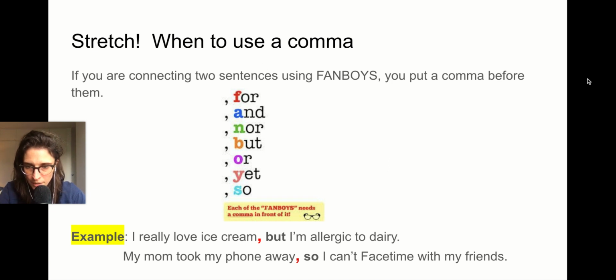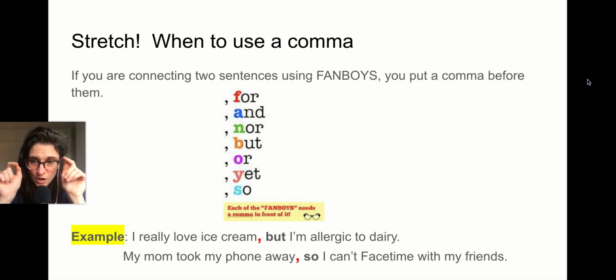Okay. Example at the bottom here. I really love ice cream, but I'm allergic to dairy. Okay. Notice that I have but connects two ideas. I love ice cream. I'm allergic to dairy. This is not true. Thank God. I love me some ice cream. Okay. So I really love ice cream. That's its own idea. I'm allergic to dairy. Its own idea too. But I want to join them because they're related. So I use a comma but.